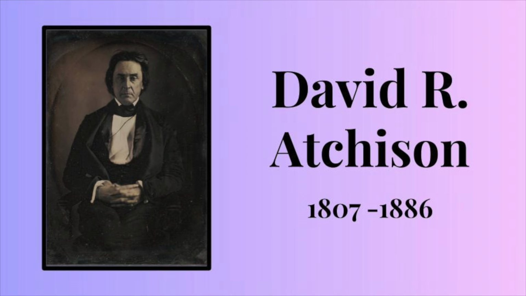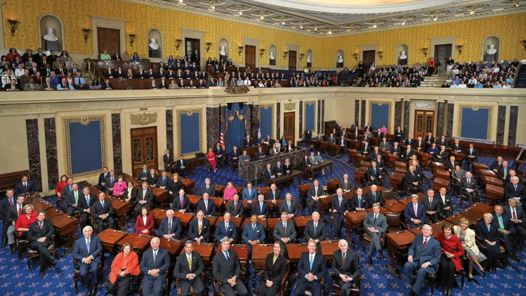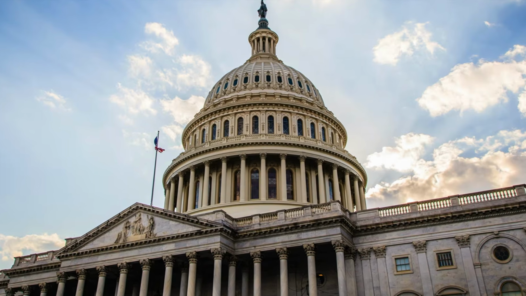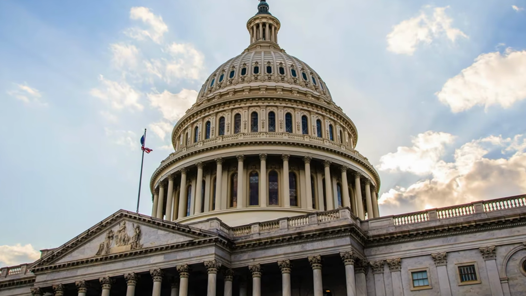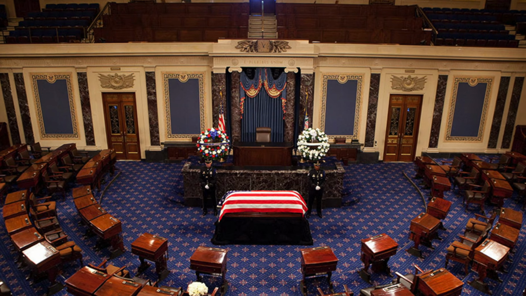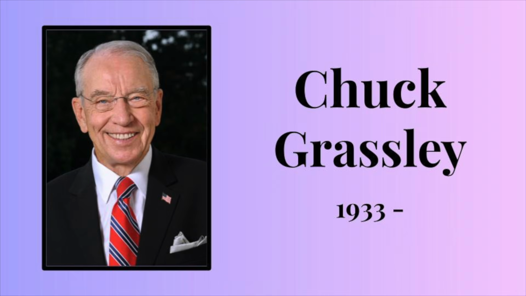The first of these three is a man named David Rice Atchison, the President pro tempore of the Senate from 1846 to 1849, and again from 1852 to 1854. For those who don't know, the President pro tempore is a position elected by senators that serves as the second highest ranking official in the Senate behind the Vice President. It usually ends up being the most senior senator of the majority party at any given time. For example, as of the recording of this video, the President pro tempore is Chuck Grassley, who just turned 92 years old and has been serving in the Senate for almost 45 years.